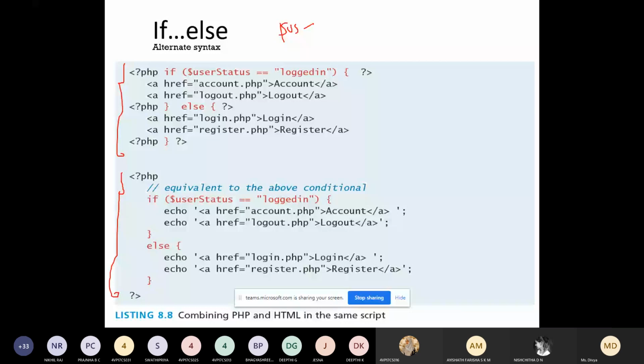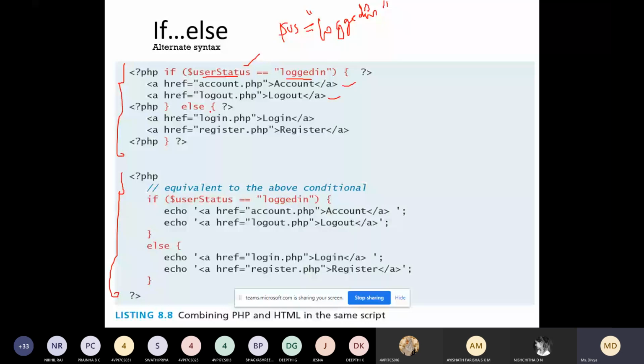It is a string, so place it within double quotes. You check whether your user status is equal to logged in. If it is true, then you display these two links. Else you display the login link and URL.